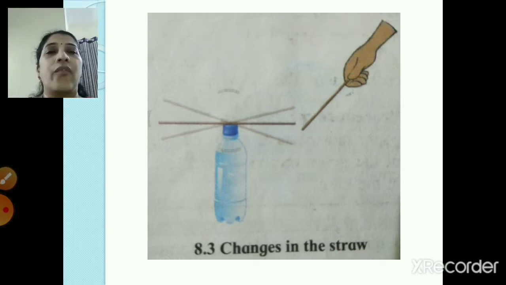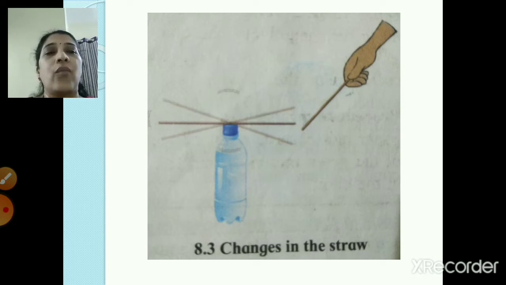When you bring this straw near the straw which is kept on the bottle, what will you see? You can see there is no charge, because both are not rubbed and brought near each other, right? So there is no charge on the object, right?